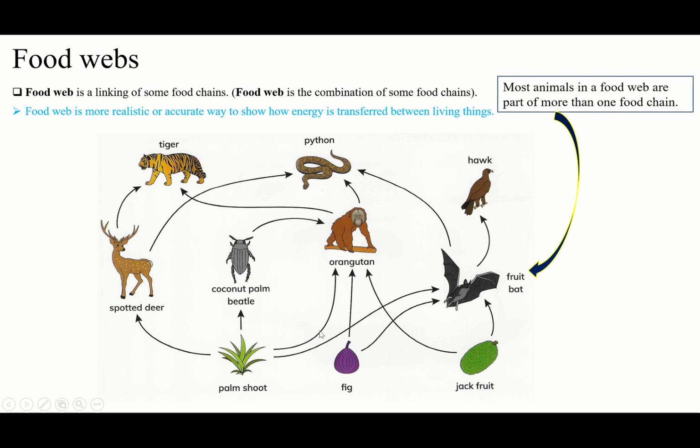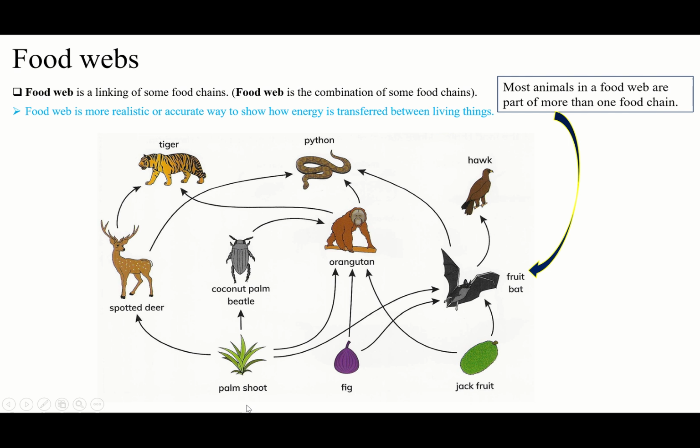Let's count another one. The jackfruit to the fruit bat, then to the hawk. This is 1. Jackfruit to the fruit bat to the python. 2. Jackfruit to the orangutan to the python. 3. Jackfruit to the orangutan to the tiger. 4. You see, the jackfruit too participated in 4 food chains.